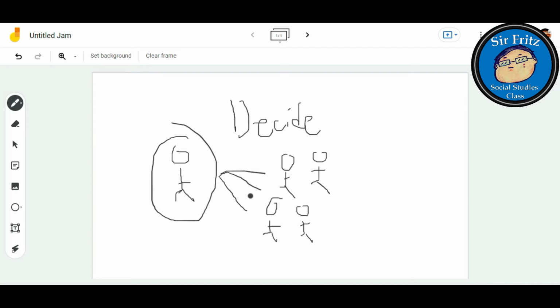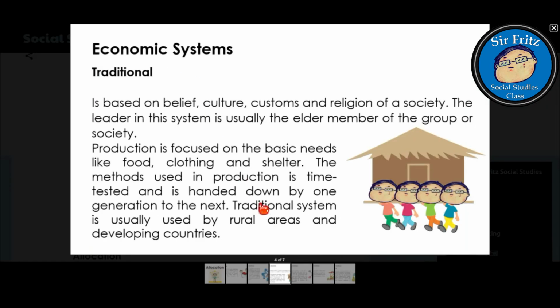That is why the power to decide what to consume, what to produce, and how things will be distributed is centralized and belongs to the chief, the chieftain, of that area. And usually they are in rural areas or developing countries.